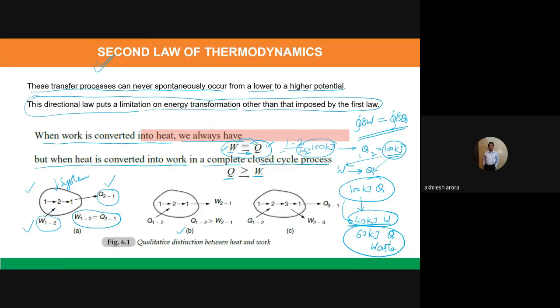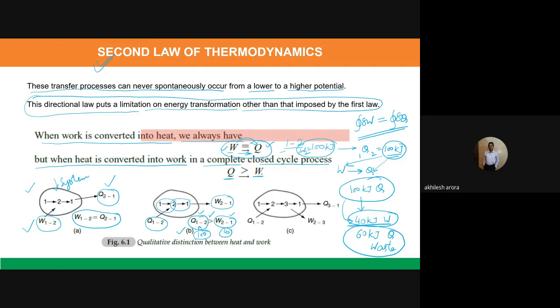What we are saying, we are supplying heat transfer Q1 to 2 during the process 1 to 2, and during the process 2 to 1, we are getting the work W2 to 1. In this case, whatever amount of heat has been supplied to the system, if we are getting the work during the next process, then this value of heat should be greater than this work. Effectively it means that if we are supplying 100 kilojoules, then this work can be 40 kilojoules. That is how Q1 to 2 is greater than W2 to 1.